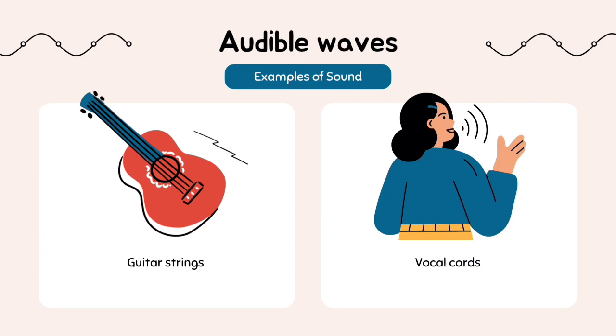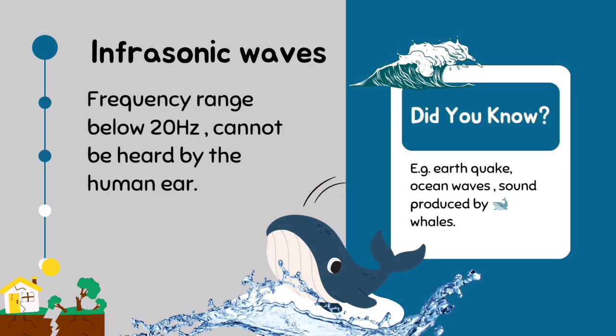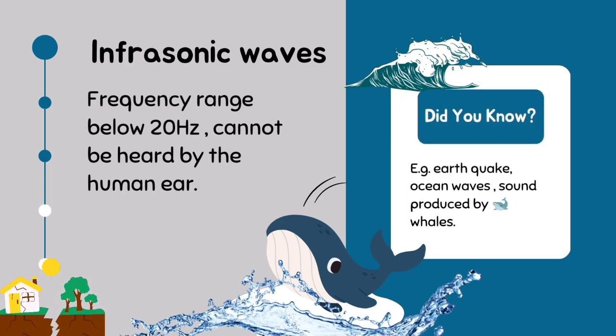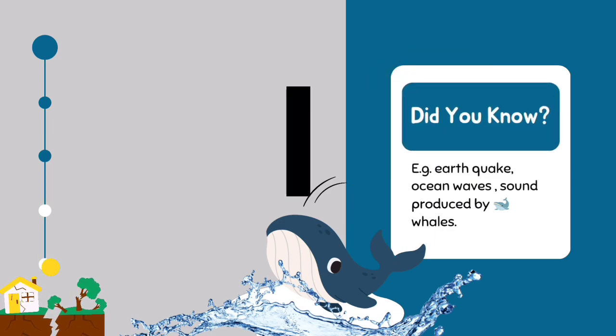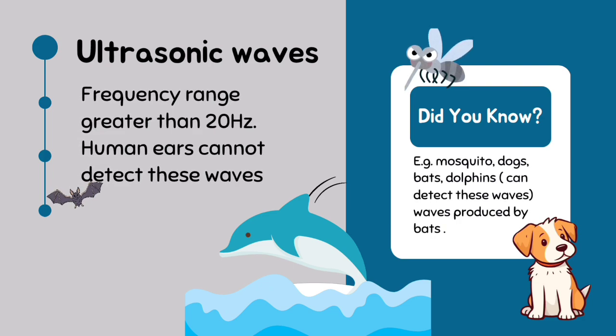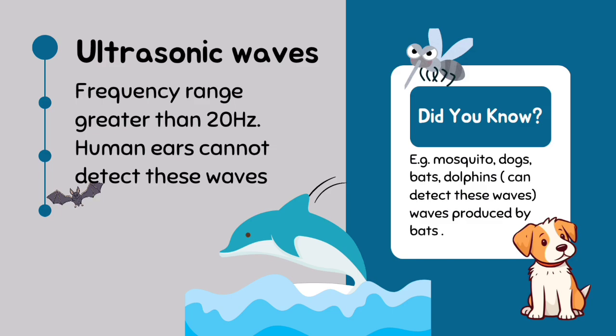Audible waves. Some waves cannot be heard by the human ear. An example is ultrasonic waves, which are greater than 20,000 Hz. Human ears cannot detect these waves.